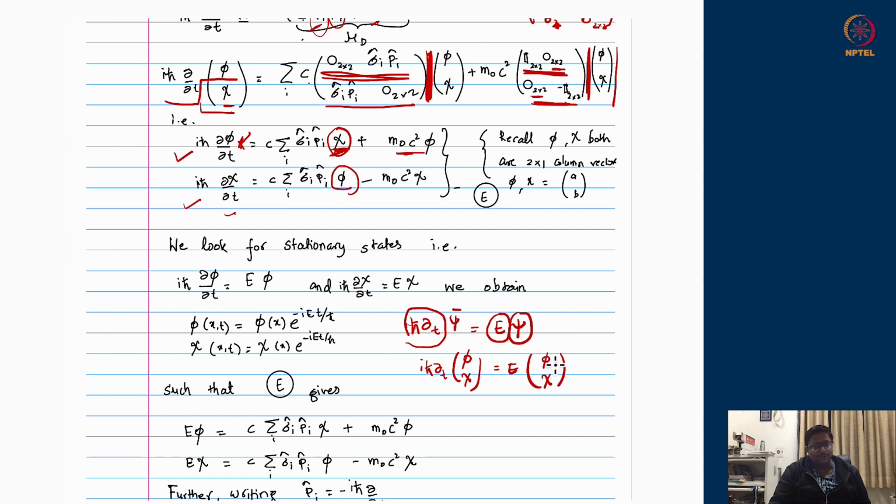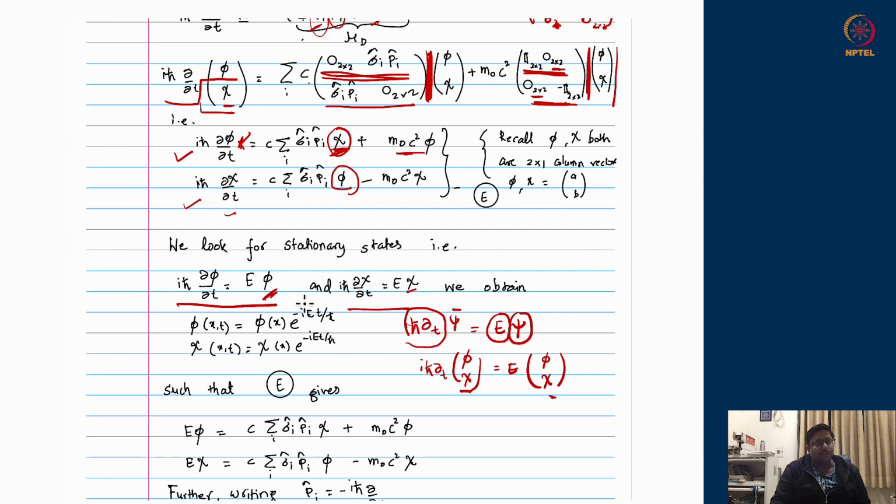So the upper row equation will give me this and the lower row equation will give me this. So we are looking for a stationary state solution, an eigenstate of the iħ ∂/∂t operator acting on ψ, which should get me ψ back with E.